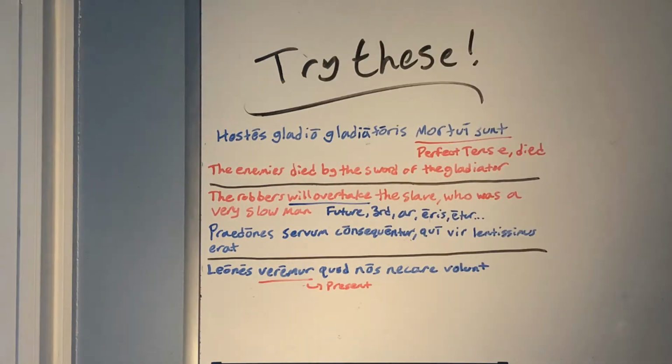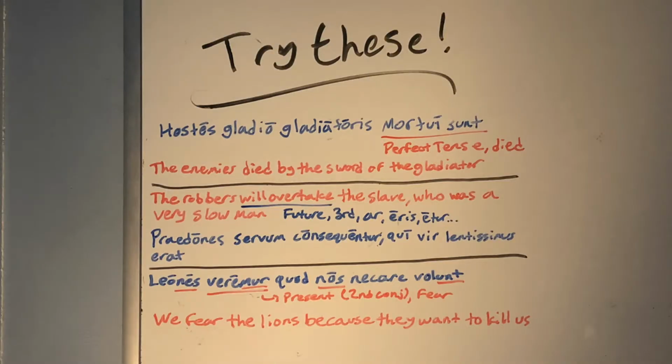Here, "amamus" is in the present tense because it's a second conjugation verb. So this would just be translated as "fear." So this entire sentence in English would be, we fear the lions because they want to kill us.